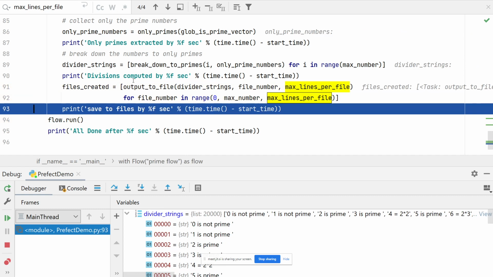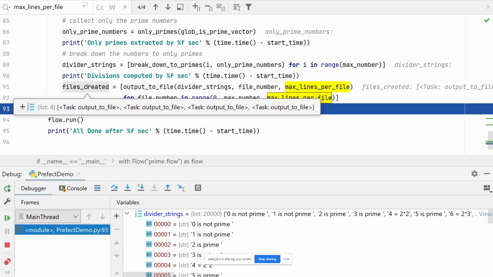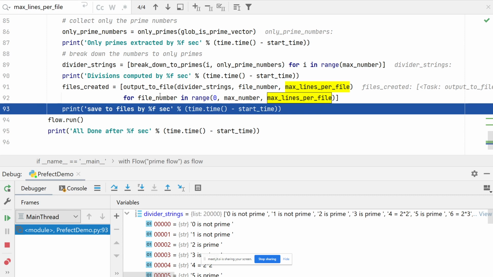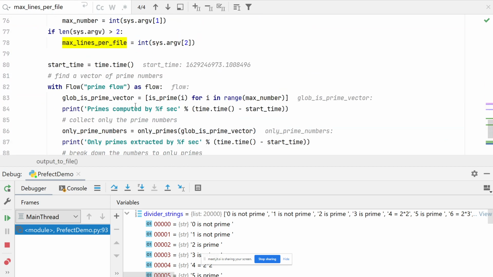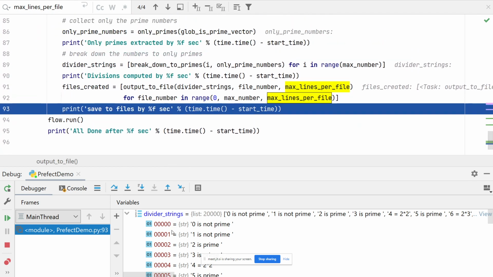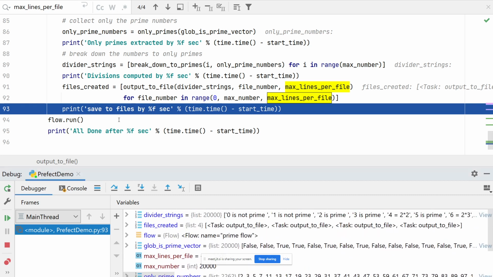Basically, I could have run it 4 times and showed you each one what happens, but it doesn't matter. Let's look at files created. Files created is not a file. If you go to the output to file, it should return a file name. Instead of a file name, the system tells me I'm not getting a file name. What I'm getting is something else.